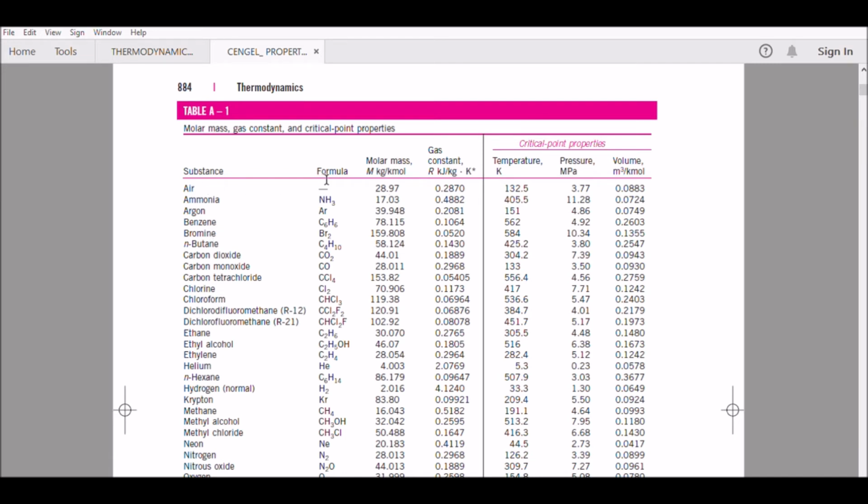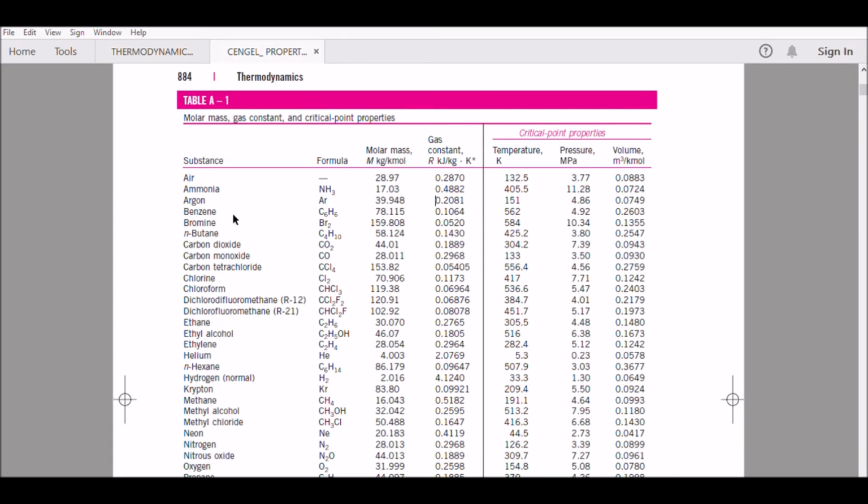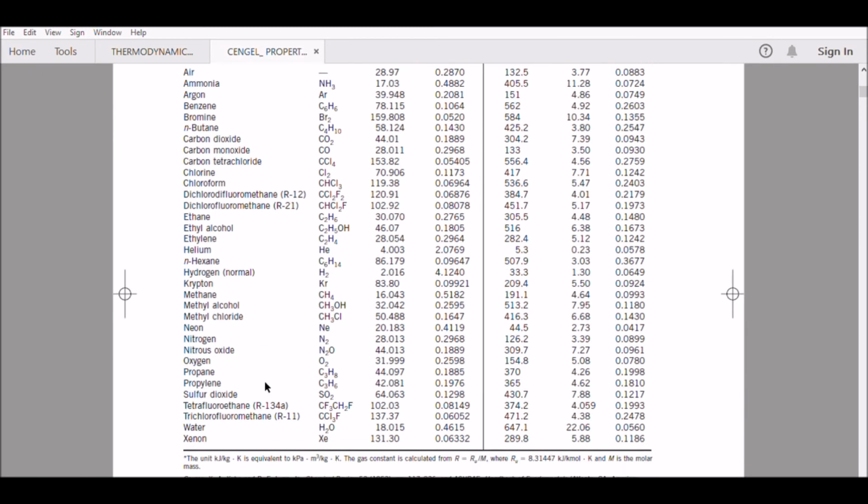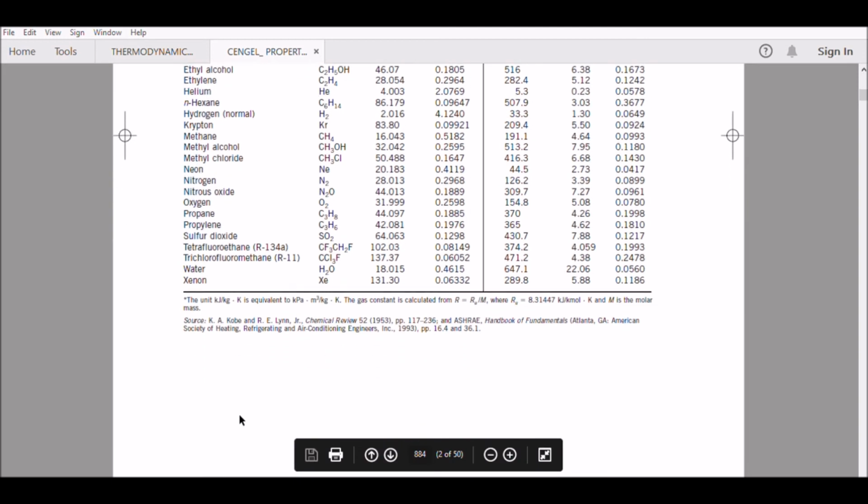For air, wala tayong chemical formula since it is a mixture. Ang molar mass natin is 28.97 kilogram per kilomole. And then yung gas constant natin is 0.2870. Kung i-check nyo dito, makukuha natin yung gas constant, universal gas constant divided by molar mass. Ito yung lalabas na values na gas constant. And then the ammonia, NH3, ito yung molar mass niya and gas constant. Then benzene, butane, carbon dioxide, carbon monoxide, hanggang water and xenon, alphabetically arranged siya.